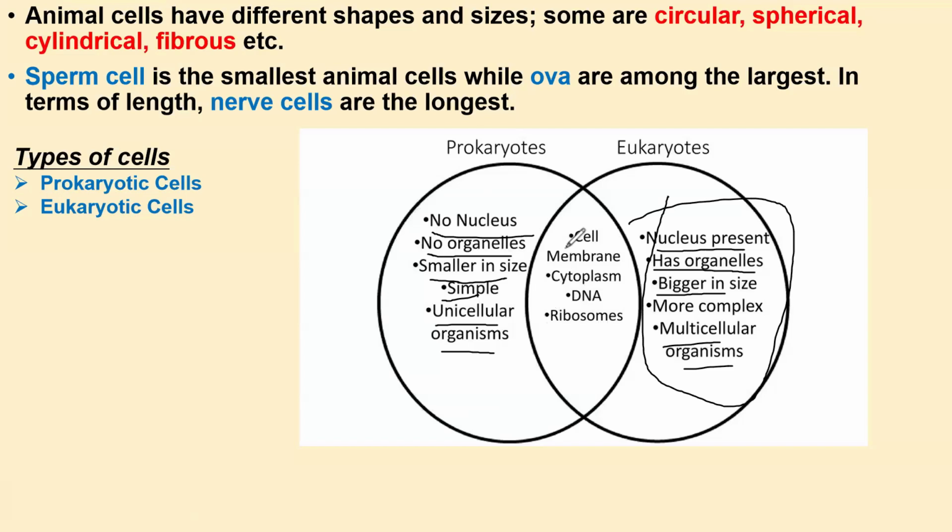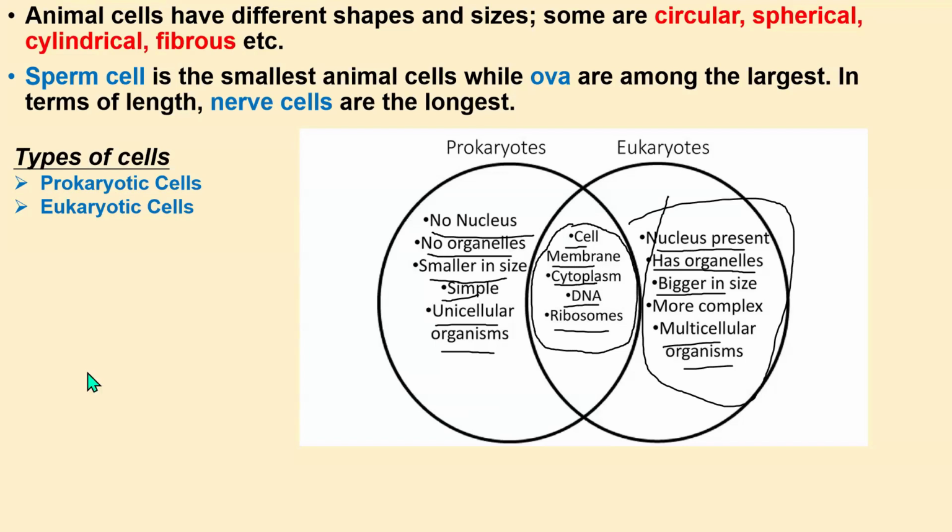So in terms of similarities, they all have a cell membrane, they have cytoplasm, they all have DNA, and they all have ribosomes. These are some of the similarities between prokaryotic cells and eukaryotic cells.